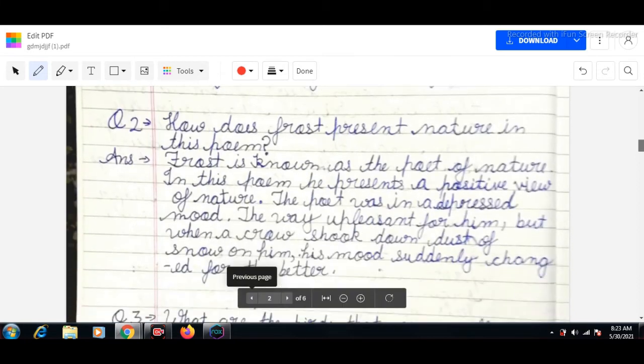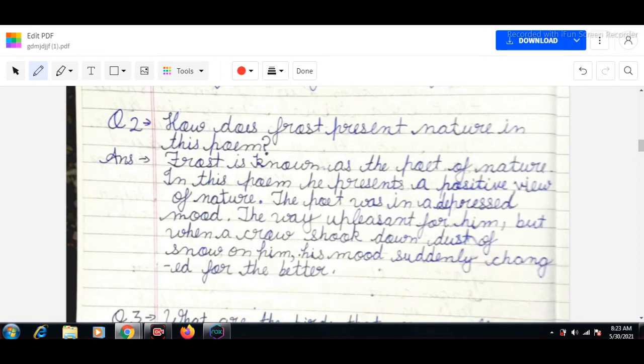So now our next question, the second question: how does Frost present nature in this poem? Frost is known as the poet of nature, which I have told you at the beginning of this video. In this poem, he presents a positive view of nature. The poet was in a depressed mood, the way unpleasant for him. But when a crow shook down dust of snow on him, his mood suddenly changed for the better.